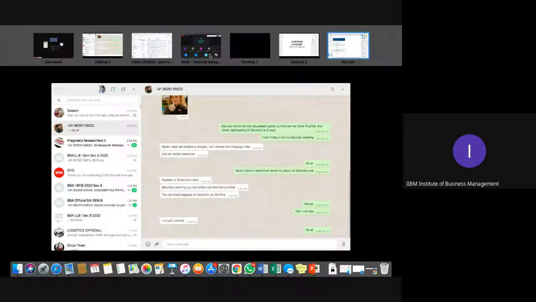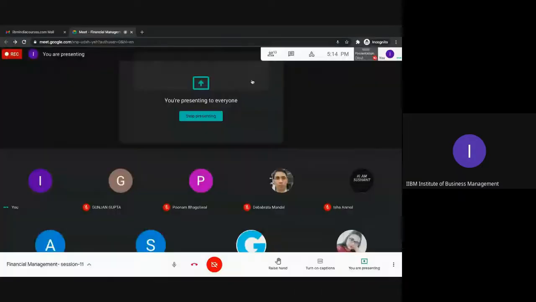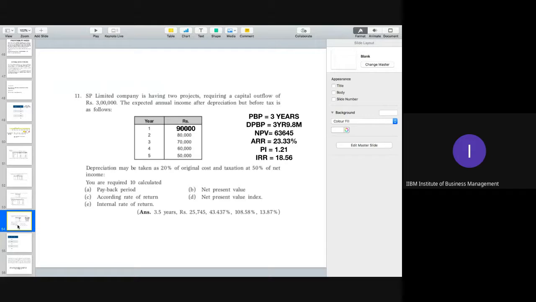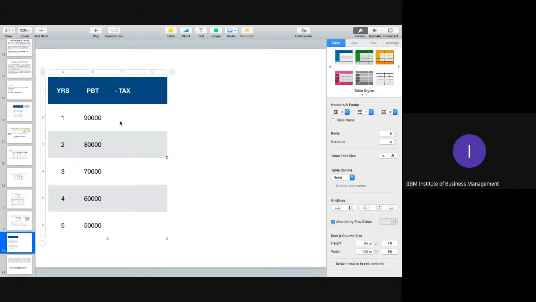First of all, we will start with this particular part, that is minus taxation. Okay. So what is your tax amount? It is given in the question. What is tax? 50% it is. So 45,000, 40,000, 35,000, 50% of each and every amount we are calculating right now. 30,000 and 25,000.